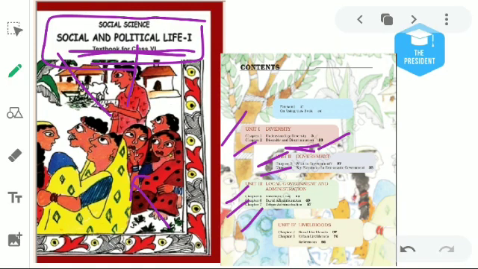What kind of administration runs in the village, and what kind of administration runs in the cities, known as the urban. Then in chapter number 8 we will learn about rural livelihood, and chapter number 9 will be about urban livelihood. People who are living in the village area do some kind of job to earn money, and at the same time the people who are living inside the city also do some kind of work. So what kind of jobs they do and how they earn their money, in this chapter we will learn.